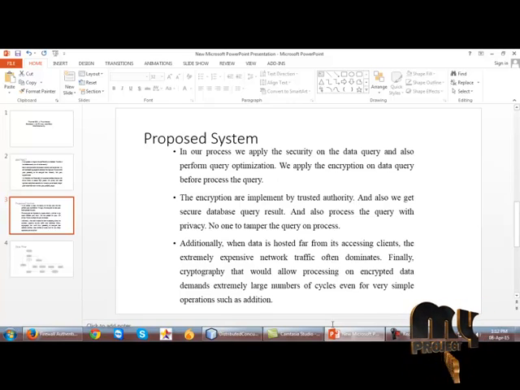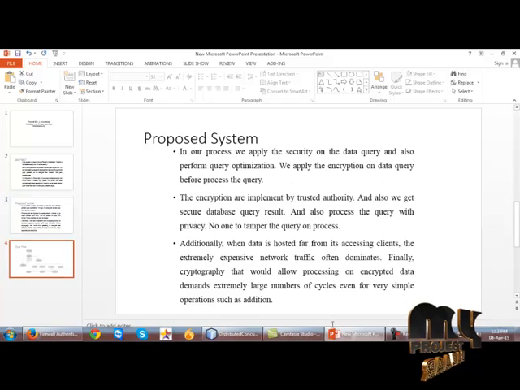Additionally, data is hosted for fair access by clients. Multiple clients can access the data successfully based on the traffic. The encrypted data demands an extensive number of cycles even for simple operations such as addition. Even for simple operations the query will be fetched only based on the encrypted data. So the query generated or posted by the client is going to fetch data only from the encrypted data stored in the database.